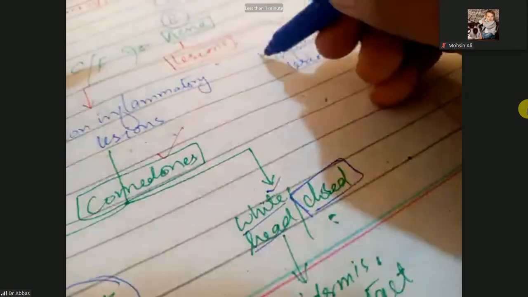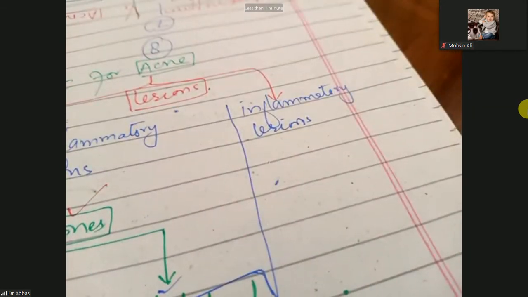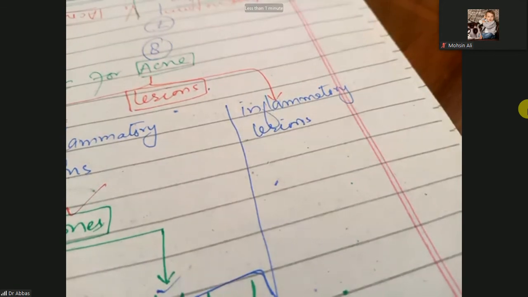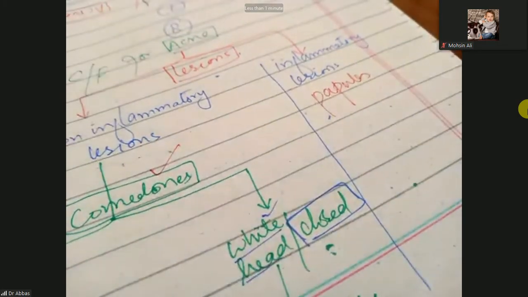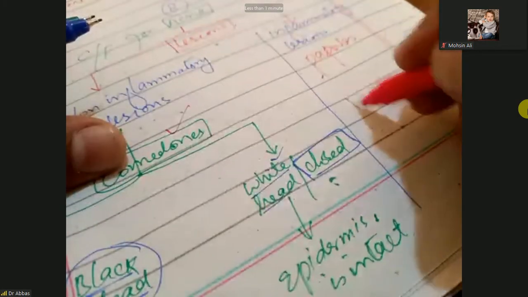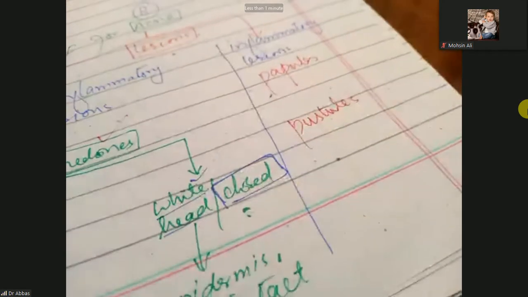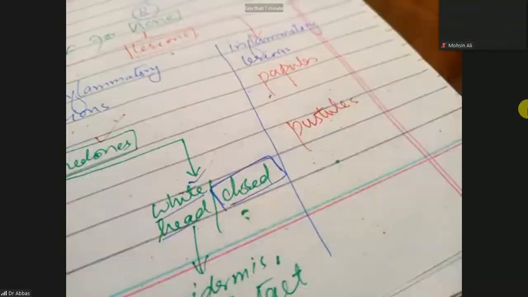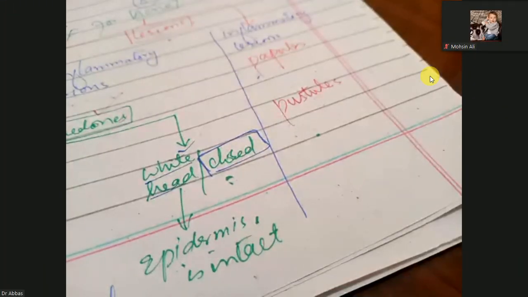Next, clinically you will see the inflammatory lesions. These inflammatory lesions can be papules, these can be pustules. We are discussing the clinical presentation, the clinical findings of acne.